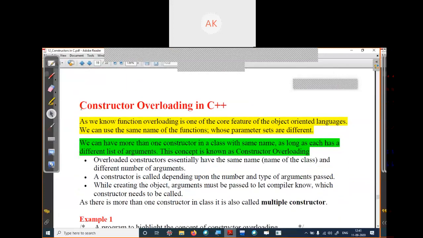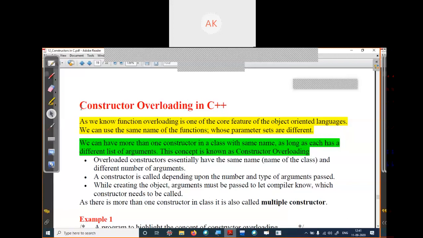An important topic about constructors is constructor overloading. Till this point, we have discussed constructors, types of constructors, and the destructor. There are three kinds of constructor: default constructor, parameterized constructor, and copy constructor. A default constructor is used when we do not pass any input, so it takes some default value. A parameterized constructor is used when we pass some specific values to the object. A copy constructor creates a copy from another object. The destructor destroys the object which you have created.